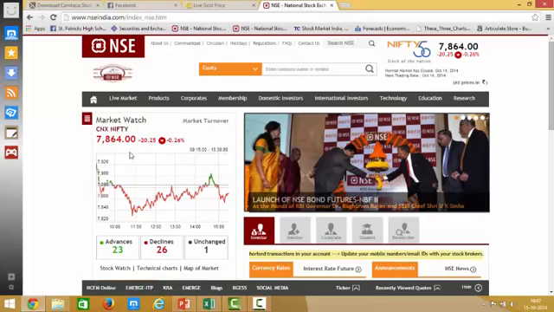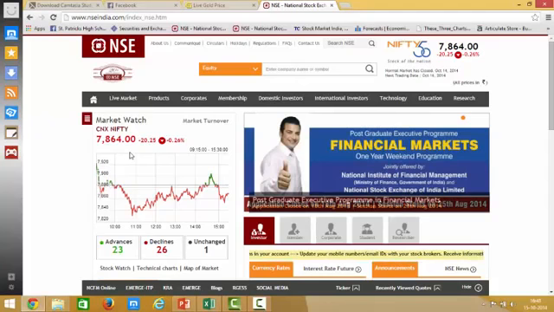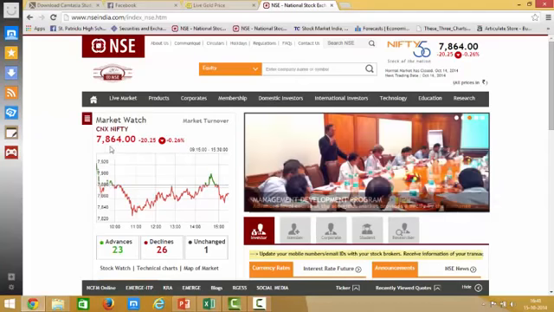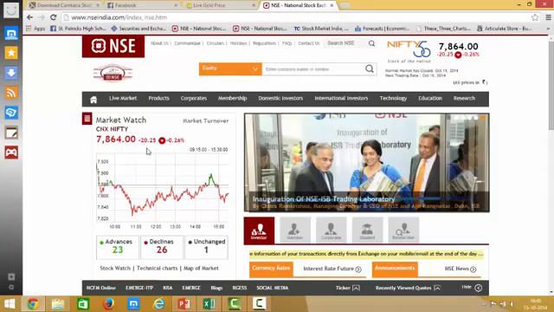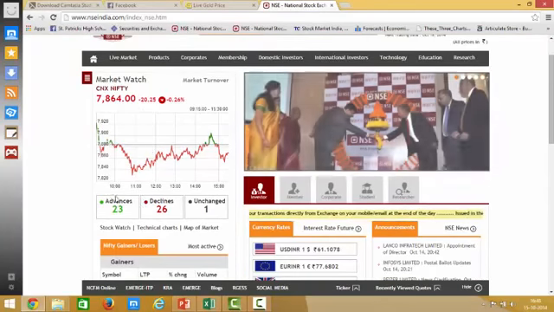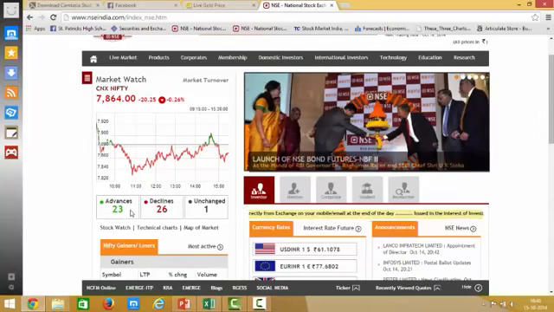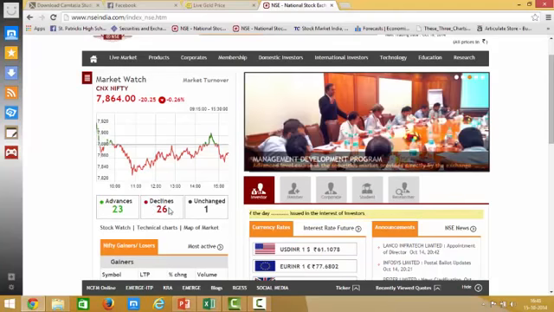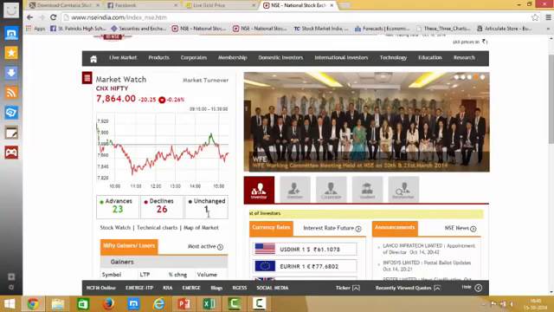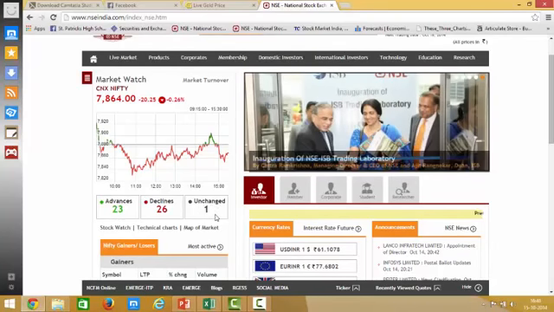If Nifty value rises, it is an indication that the overall market is doing well. So it is a group of 50 companies. Now currently Nifty value is 7864, which is about 20 points lower than the previous closing day. In this particular situation, we have about 23 stocks of these 50 companies which have closed higher than yesterday's closing, and 26 stocks which have closed lower than yesterday's closing, and there is one stock out of these 50 companies whose closing price is almost the same as the previous closing price.